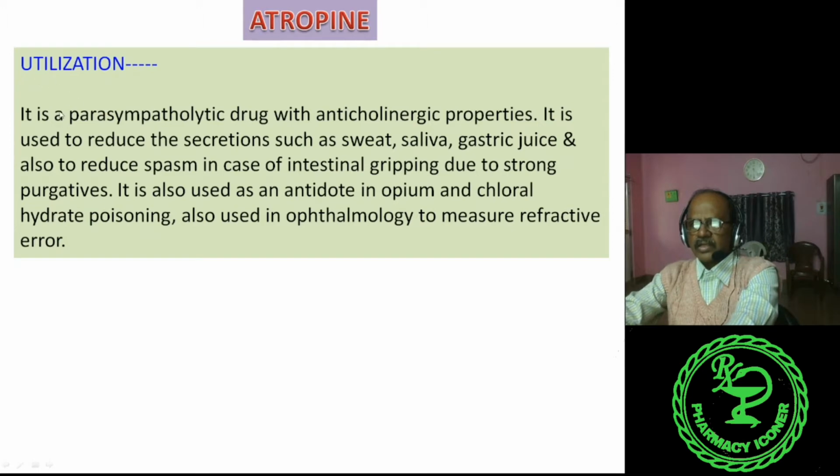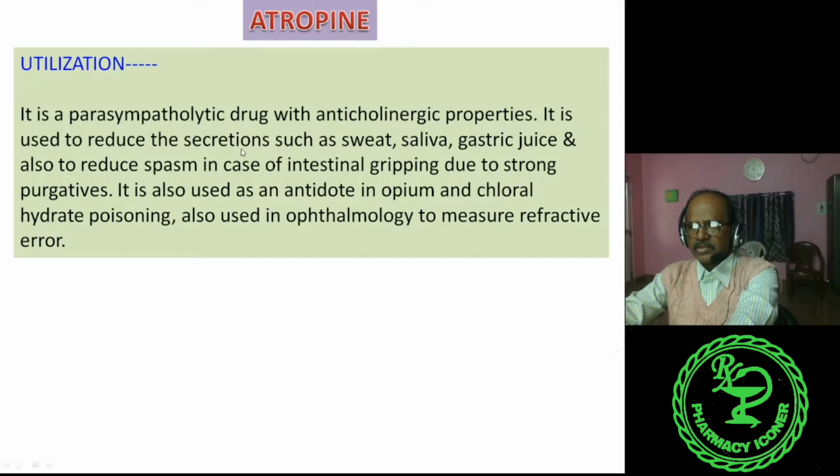Next is utilization. Atropine is a parasympatholytic drug with anticholinergic properties. So what are the anticholinergic properties? It is used to reduce all the secretions such as sweat, saliva, gastric juice, and also to reduce spasm in case of intestinal griping due to strong purgatives. So it is used to reduce all kinds of secretions.